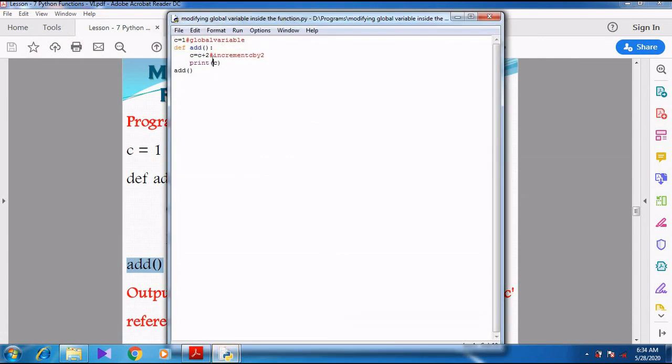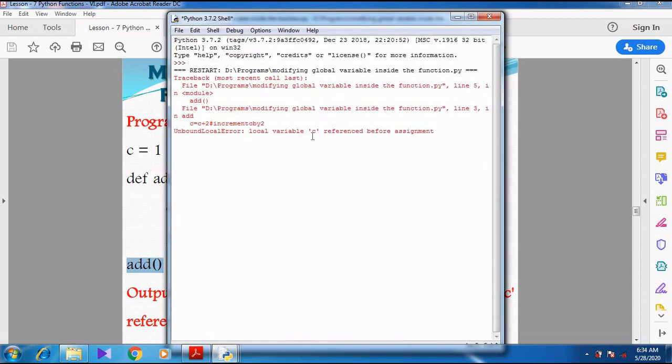When I press F5, it shows an error: UnboundLocalError, local variable c referenced before assignment. Straight away you are increasing the value of c, but c is not a local variable, c is a global variable. So it shows an error.